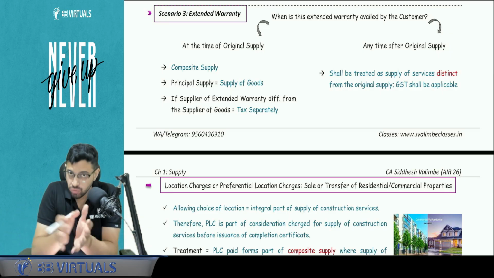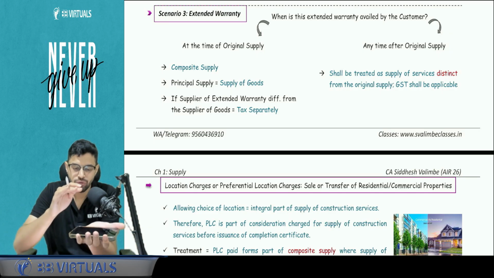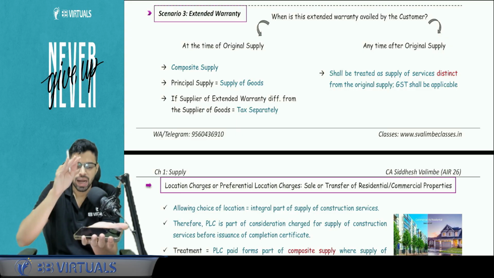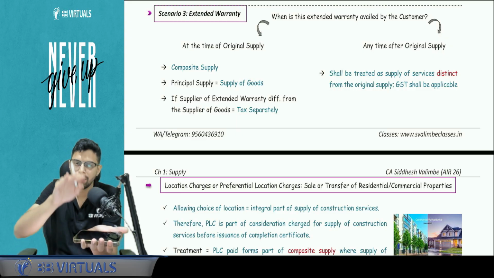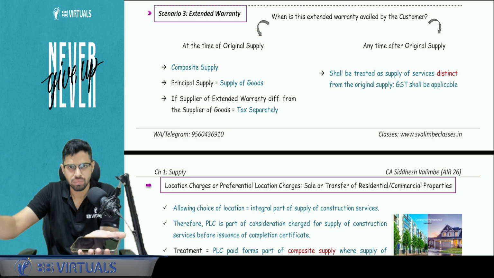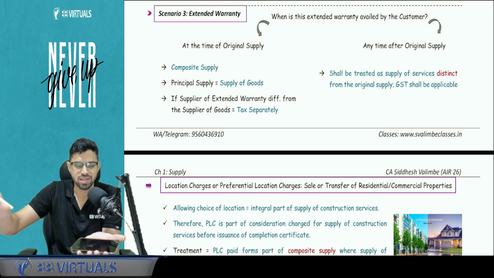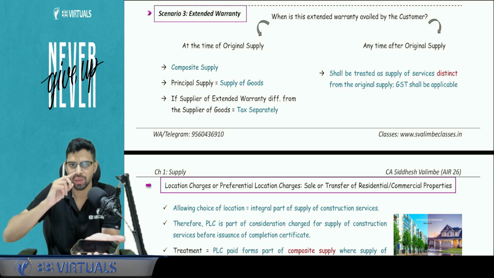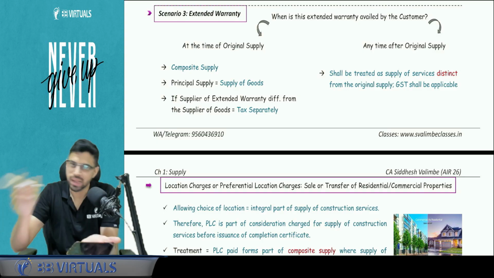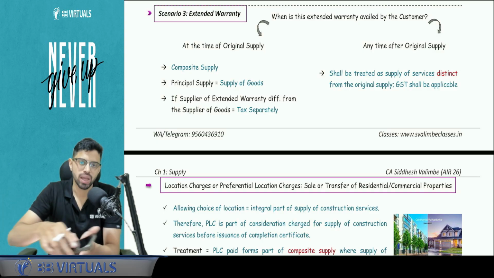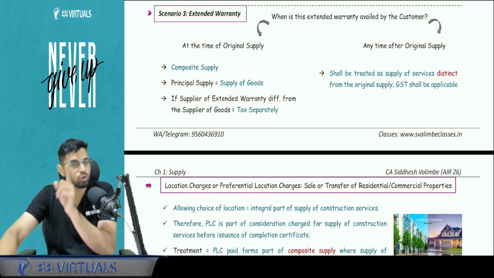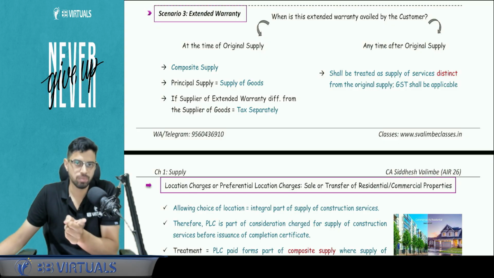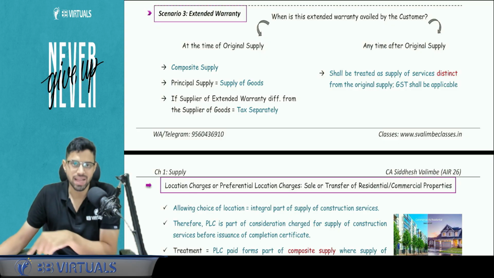But if at the time of the original purchase, let's say this is a phone of Vivo, and while buying the extended warranty, I buy the warranty from, let's say, Redmi. I'm just taking a vague example, just trying to differentiate the names. So if you're buying from someone else, then that will not be a bundle. So regardless of buying at the same time, if you buy from some other person, that is not a bundle. So in that case, the warranty will be taxed separately.